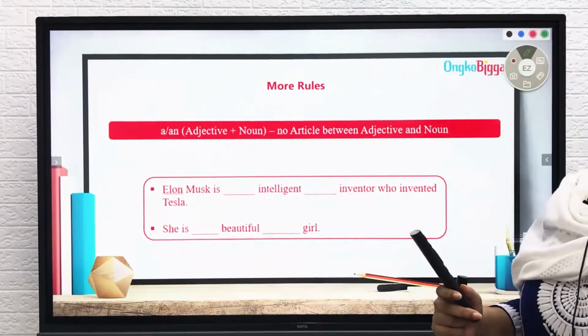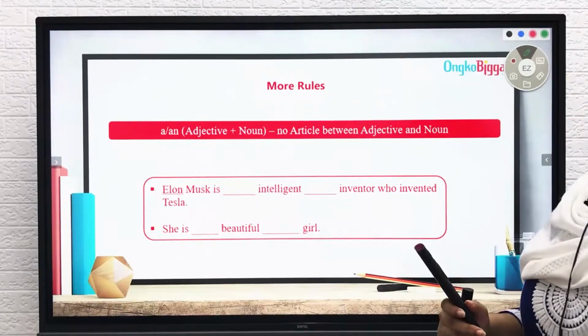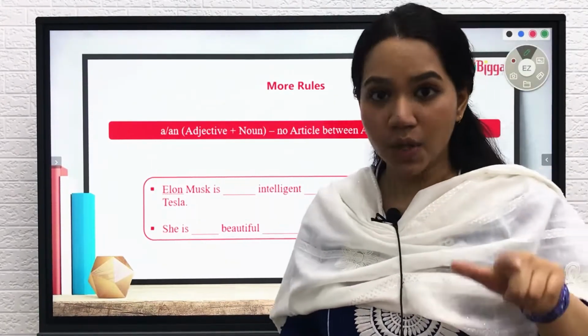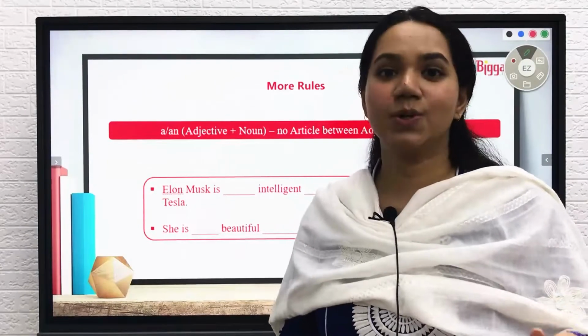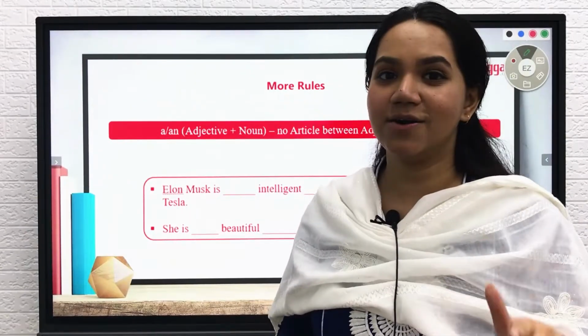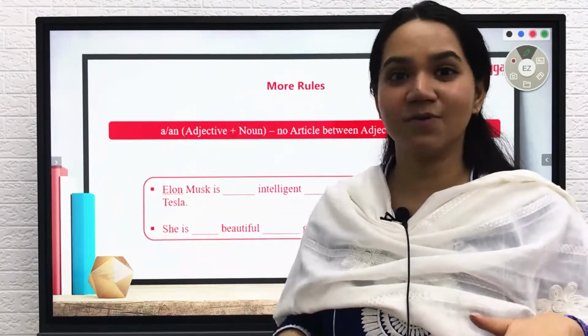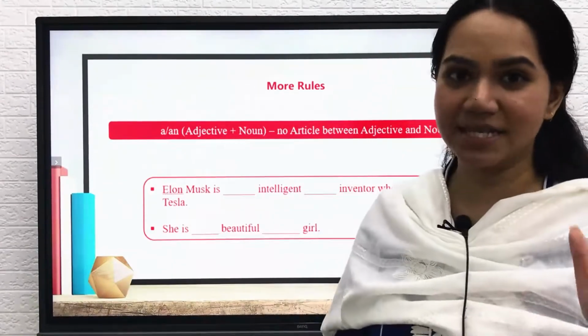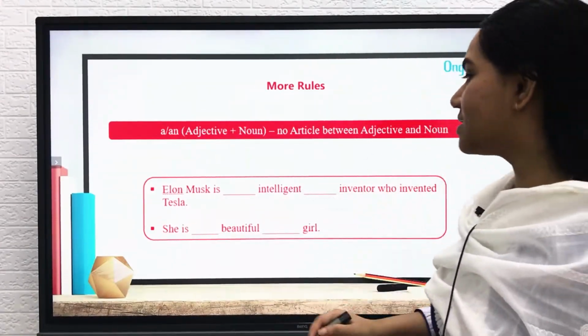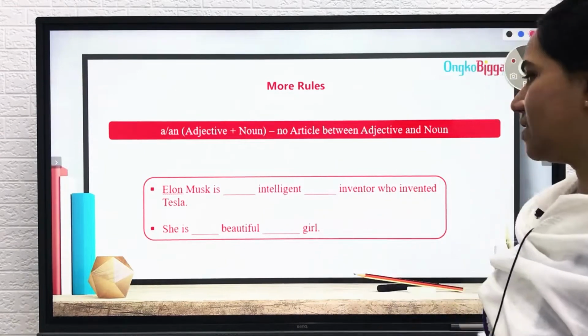So here's an example. Elon Musk. Do we know who Elon Musk is? If you don't, you really need to know. You really need to get your statistics correct, alright? Please comment down below if you know who he is, because he's an amazing guy, alright?